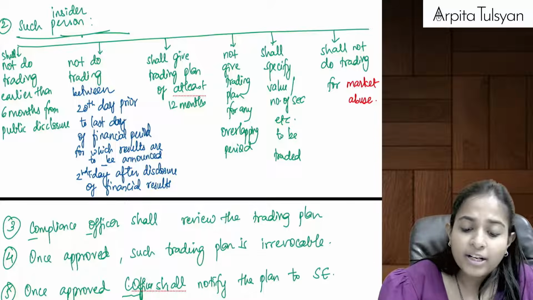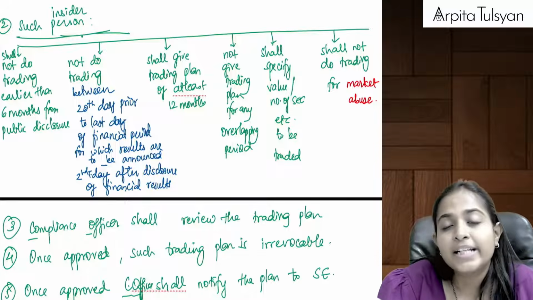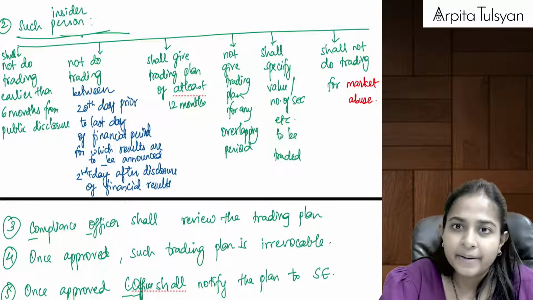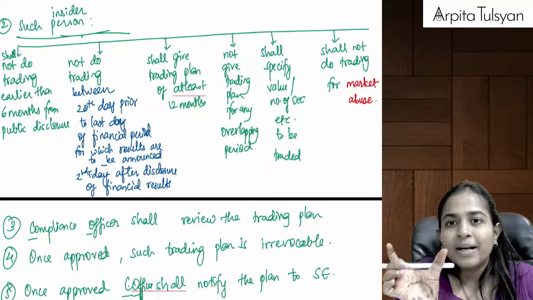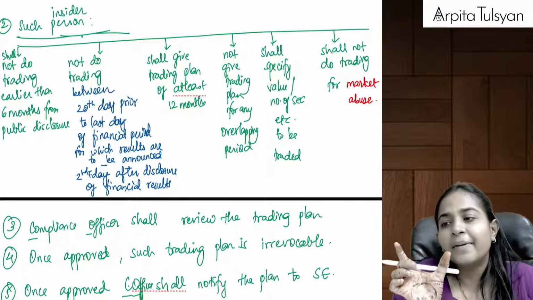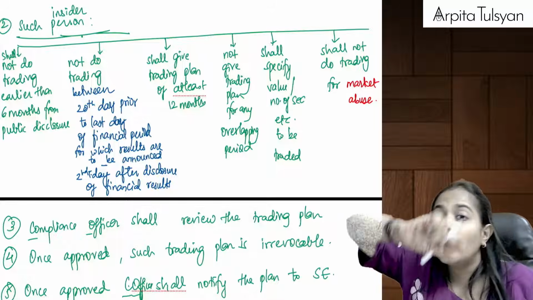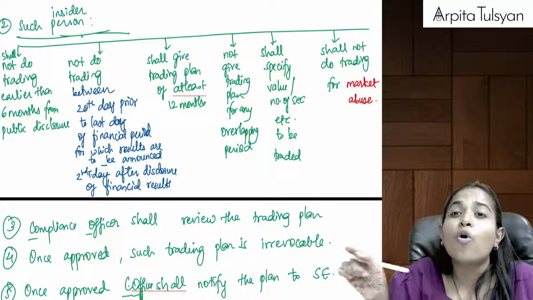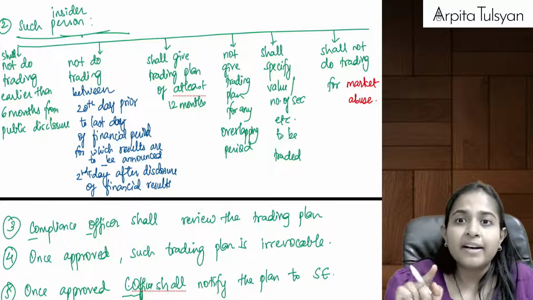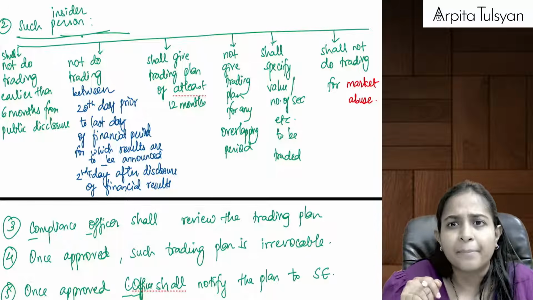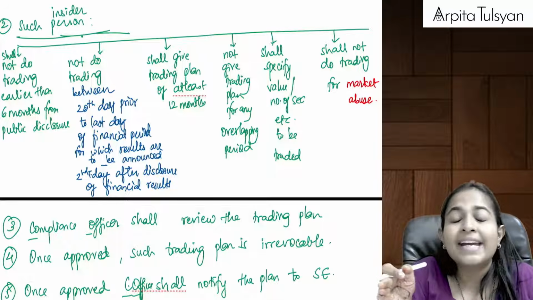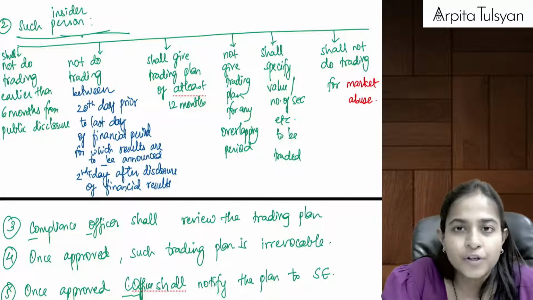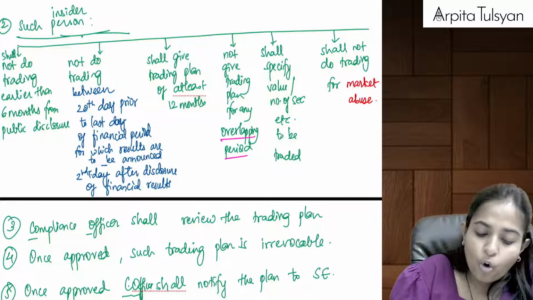Then whatever trading plan you are giving, that should be at least for a period of 1 year, at least 12 months. And once that 12-month period of your trading plan gets over, only after that you can submit a new trading plan. Means there cannot be any overlapping. Let's say I have given a trading plan from this January to December. I cannot give a new plan before December. I have to give it from next January onwards only. So there cannot be any overlapping.